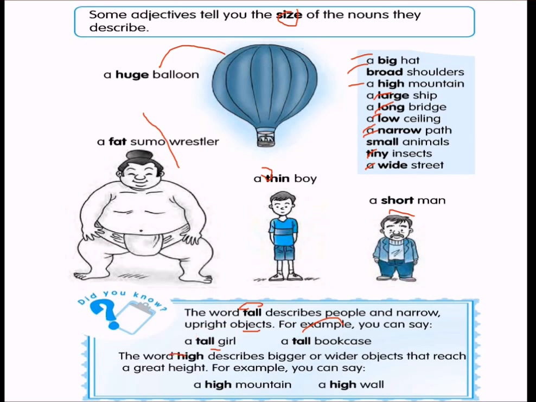While high describes bigger and wider objects that reach a great height. For example, a high mountain, a high wall. You will not use a high boy. You will always use a tall boy. Right? A tall girl, and tall can also be used for a bookcase, for describing people and narrow upright objects. While for wider ones, we use high wall, high mountains.